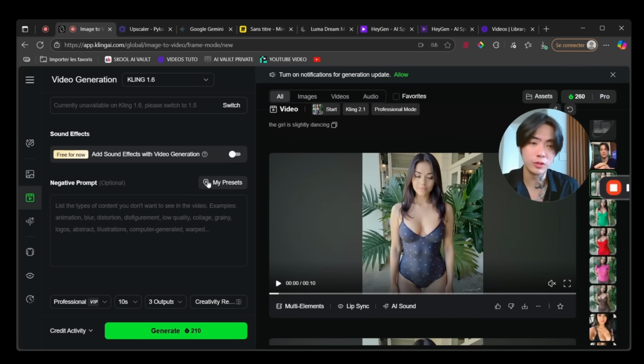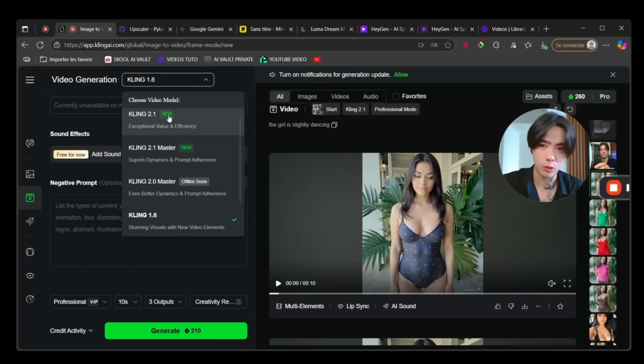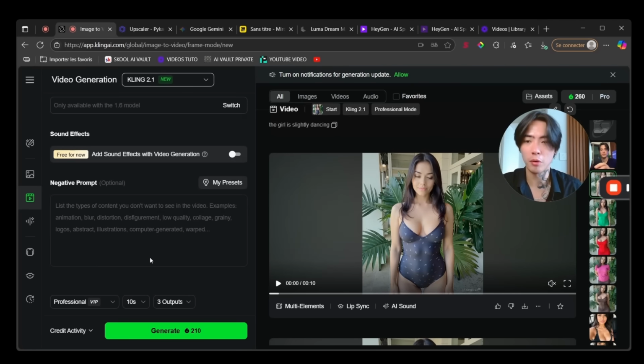You don't want to use this. The sound effects are terrible, right? And don't forget to go back into 2.1. This is very important. So now the negative prompt is basically what you don't want the AI to do. Personally, I have nothing to say, and like I told you, I like to let some freedom to the AI. That way it has more options and takes the time to only show me the best results. That's how AI works, right?